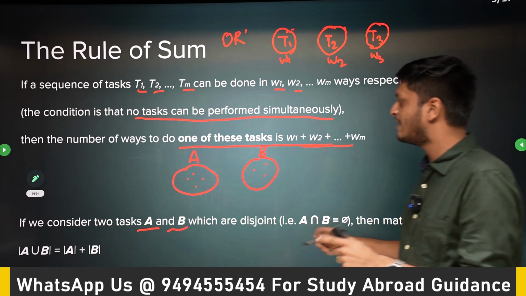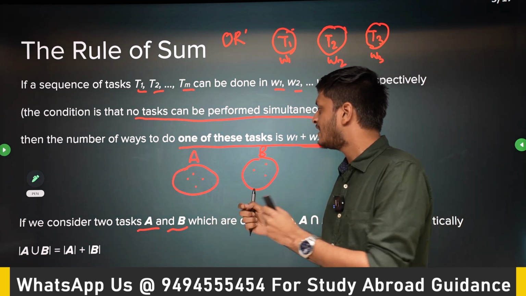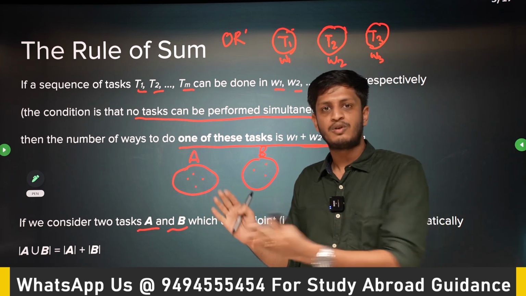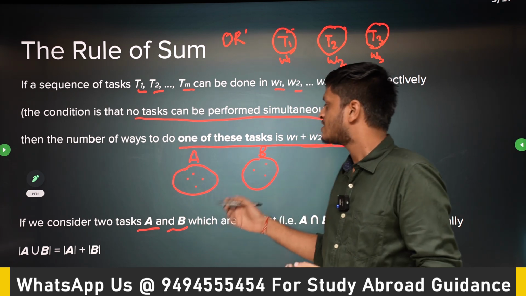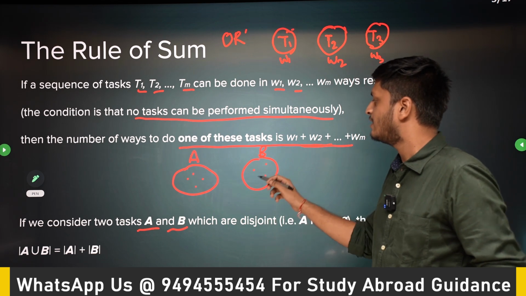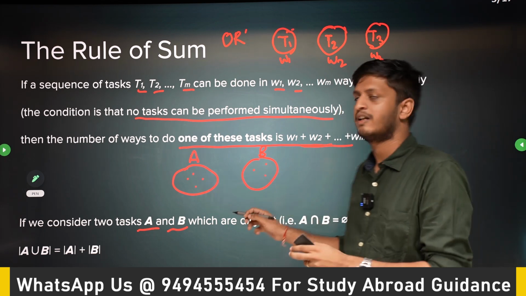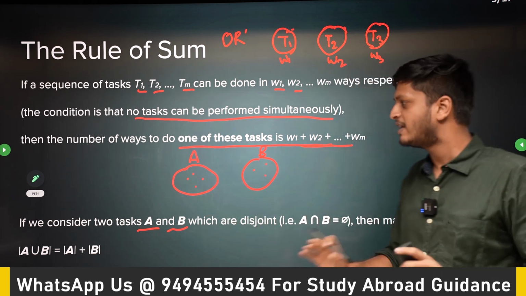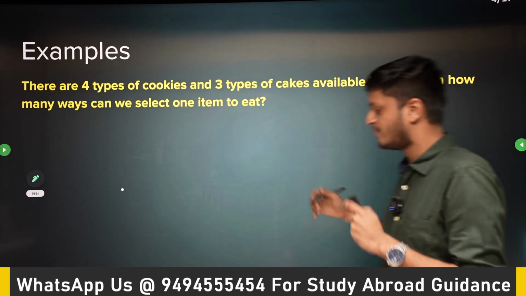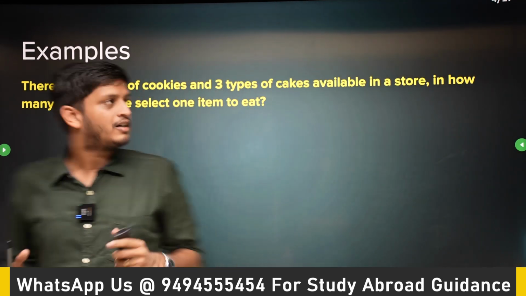Then mathematically, in how many ways can I do A or B? I can just take the union of these two sets, right? So what is the cardinality of the union of A and B? You will have 4 plus 3, which is 7 elements. So that's just the rule of sum. Very easy.